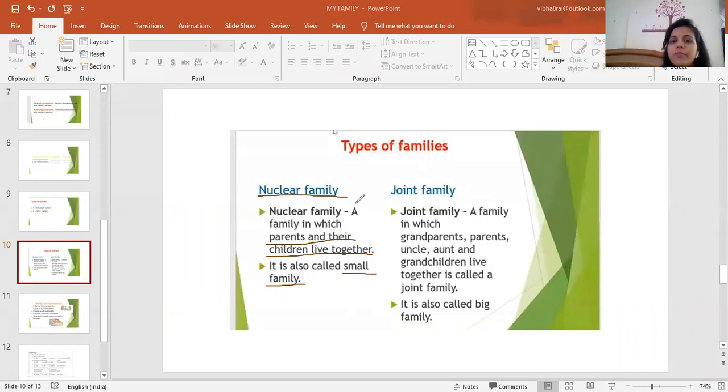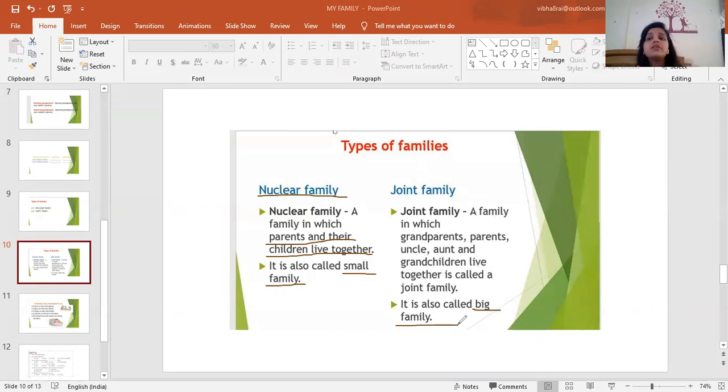Now come to next topic, joint family. A family in which grandparents, parents, uncle, aunt, and grandchildren live together is called joint family. It is also called big family. So children, joint family is also known as big family. Why it is known as big family?